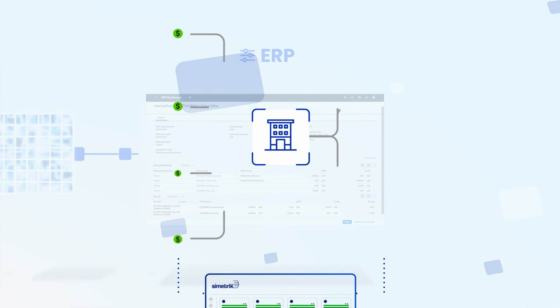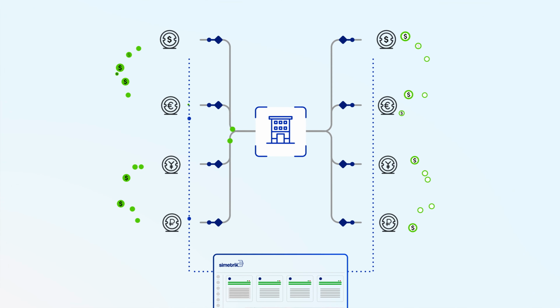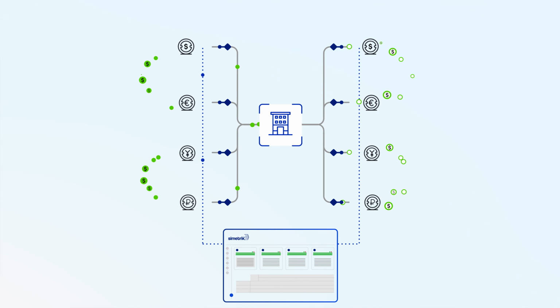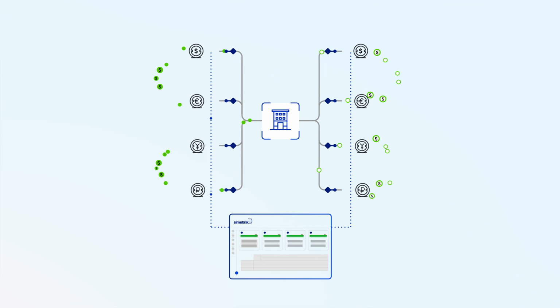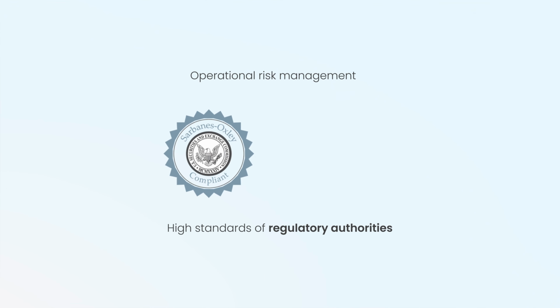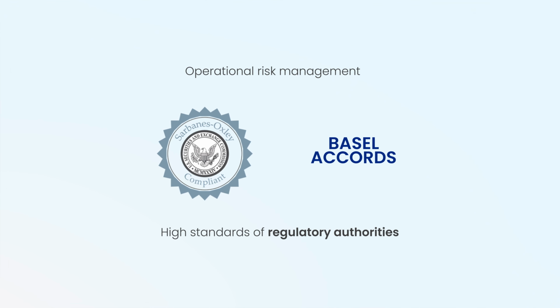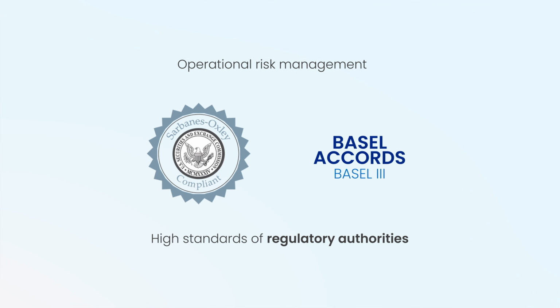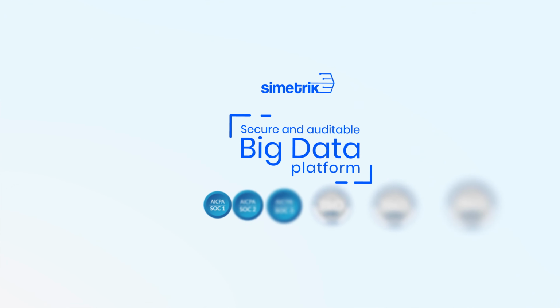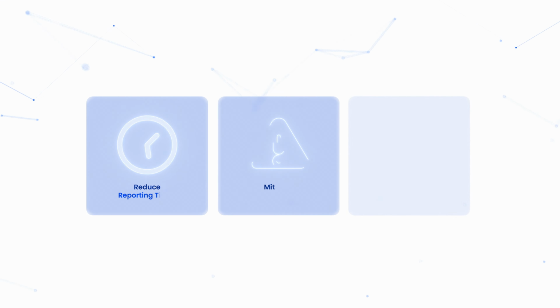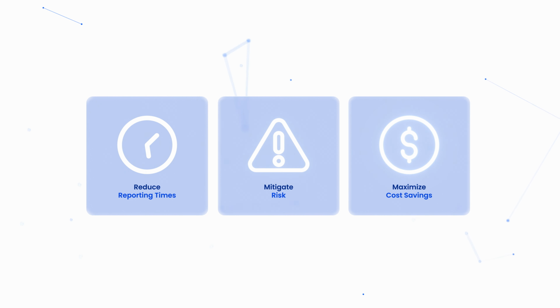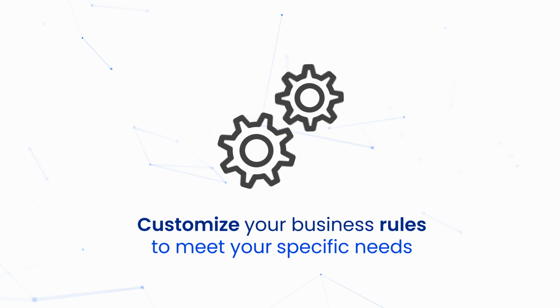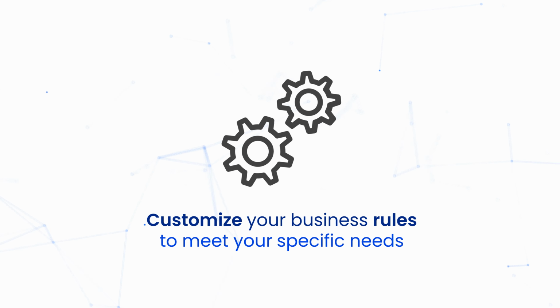You can centralize your controls for incoming and outgoing money and automate all your manual processes, facilitating operational risk management. SOX controls compliance, Basel Accords, including Basel III, and the highest standards of regulatory authorities in a single, secure, and auditable big data platform. With Simetrik, you will reduce reporting times, mitigate risks, maximize cost savings, and customize your business rules to meet your specific needs.